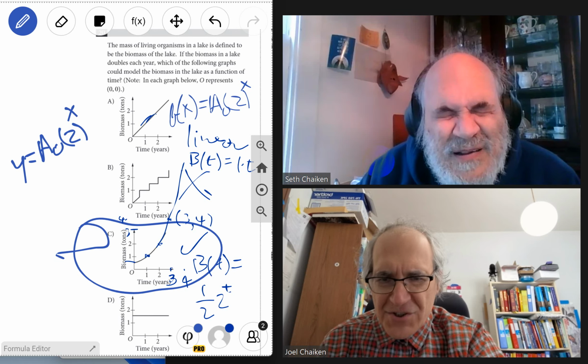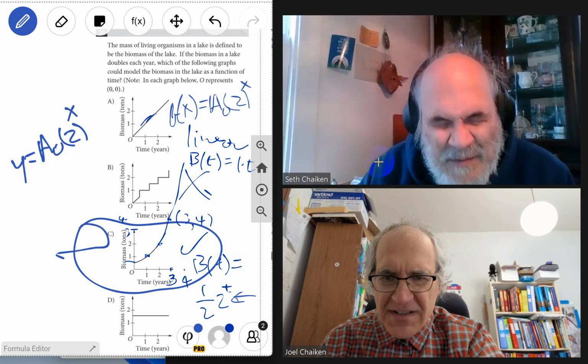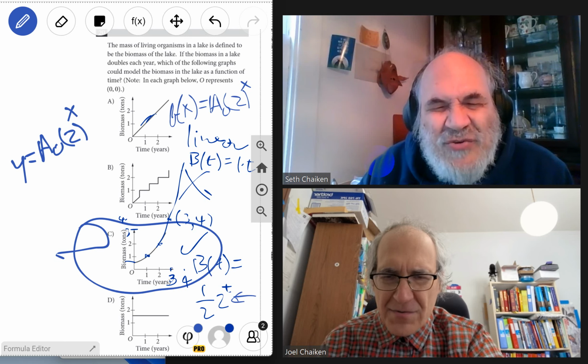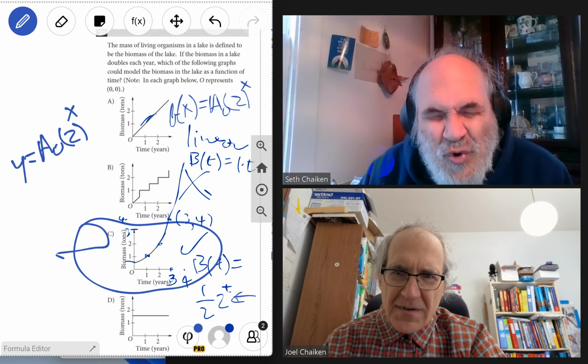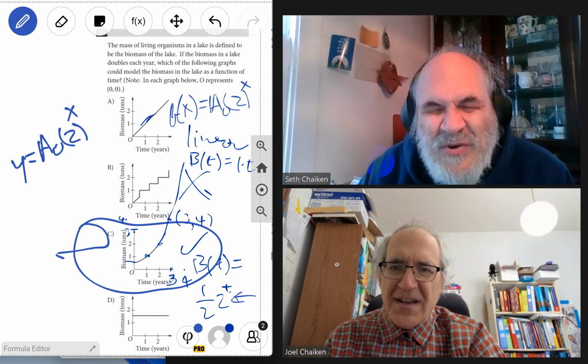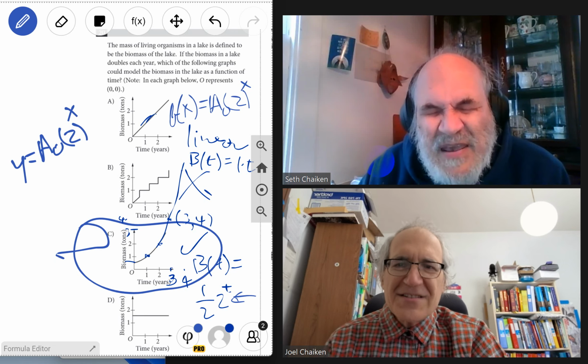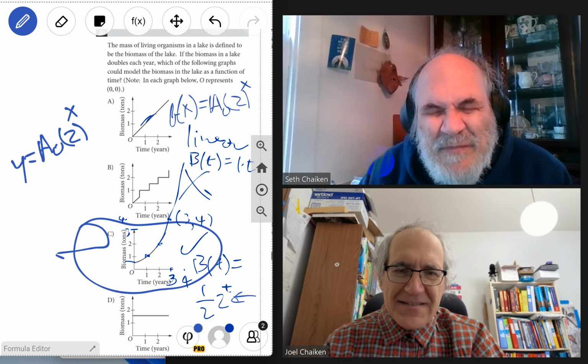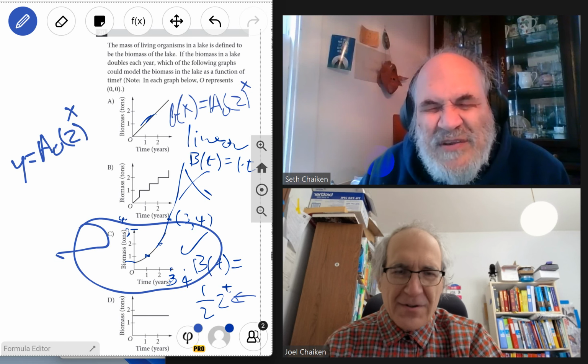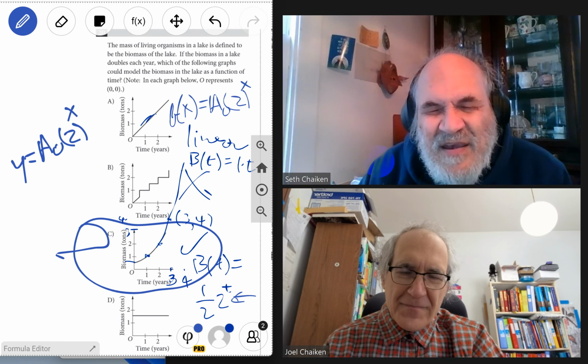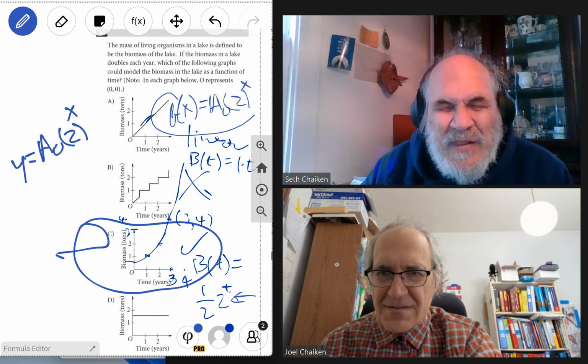So it's 2 to a power. Well, no, it's not 2 to a power. It is 2 raised to the power that is the time. So the power is variable. The base is 2. The power is the independent variable. 2 is the base, and x is the exponent.